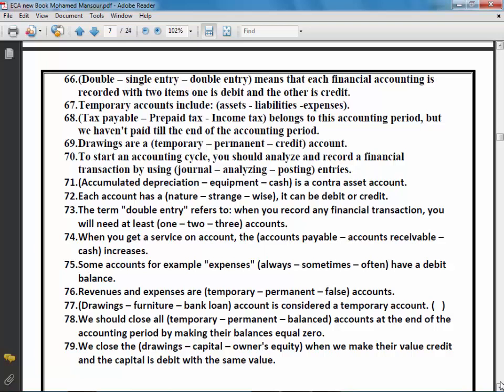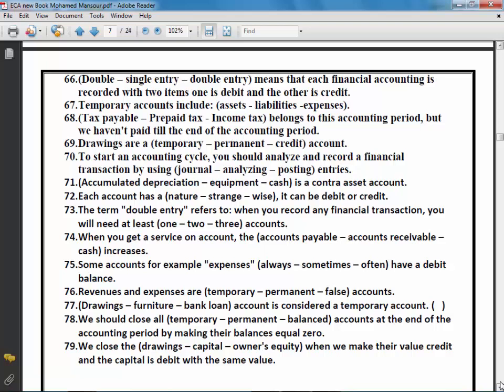Question number 73. The term double entry refers to when you record any financial transaction, you will need at least 1, 2, or 3 accounts. The right answer is 2. You need at least 2 accounts to record a financial transaction by the system of double entry.